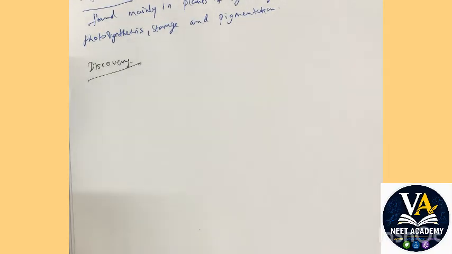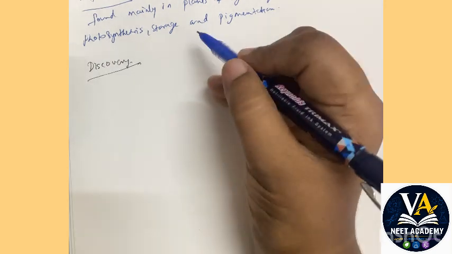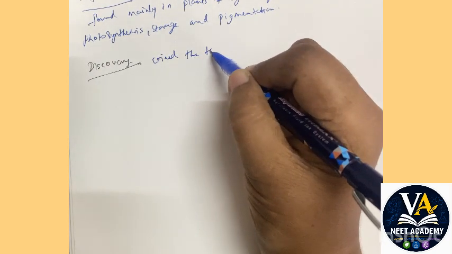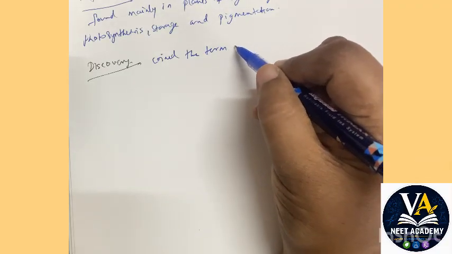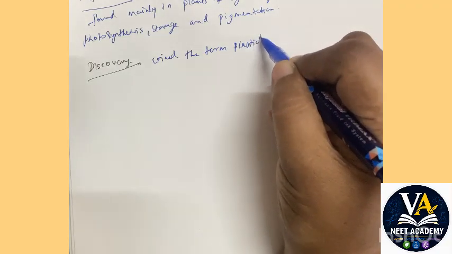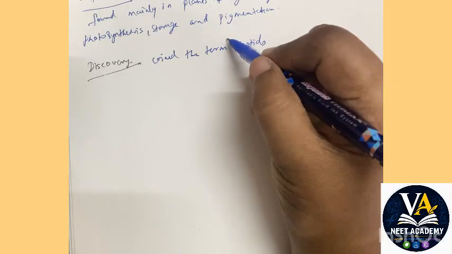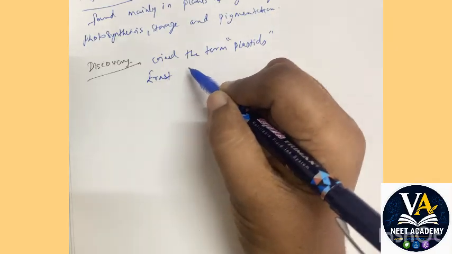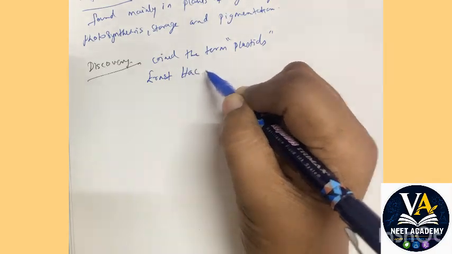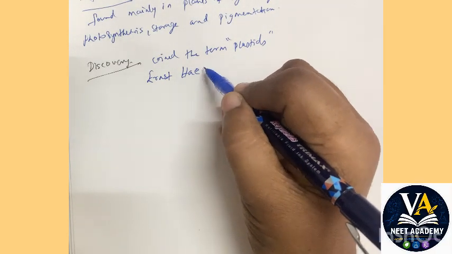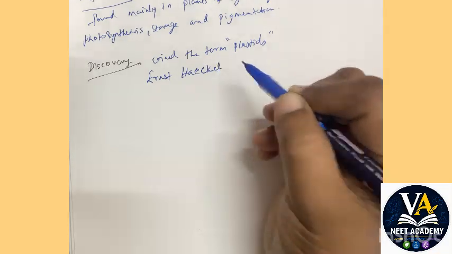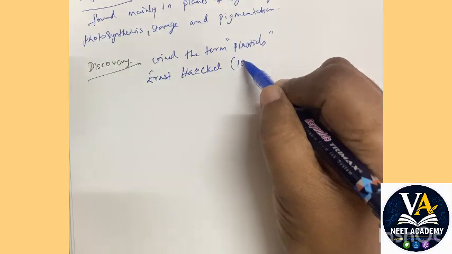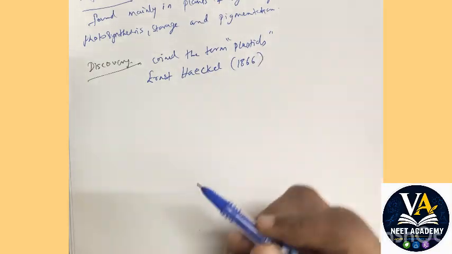Now instead of discovery, here we are going to talk about the person who has coined the term plastids. Okay, the person who introduced the term plastid is Ernst Haeckel, H-A-E-C-K-E-L, Ernst Haeckel, in the year 1866.